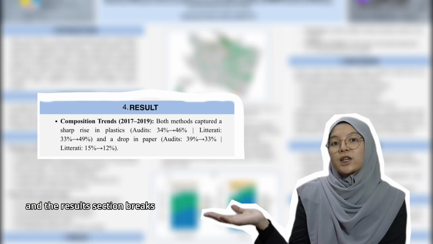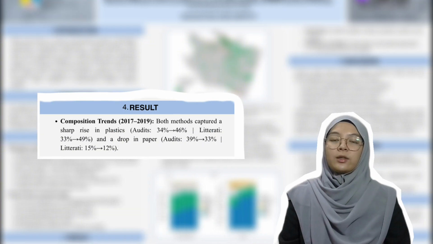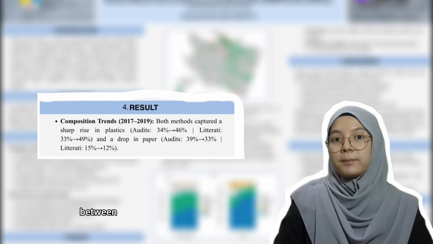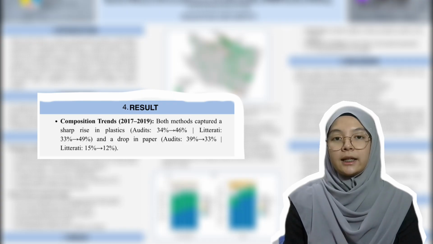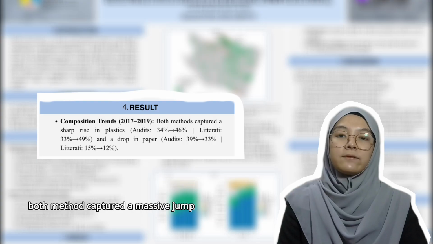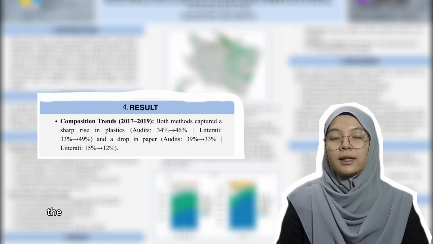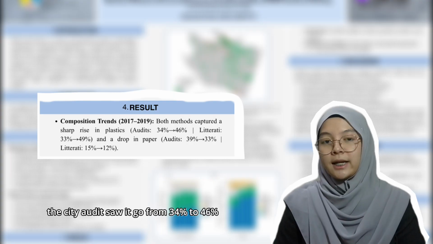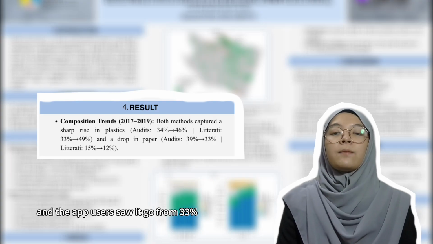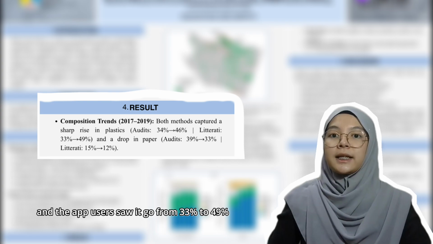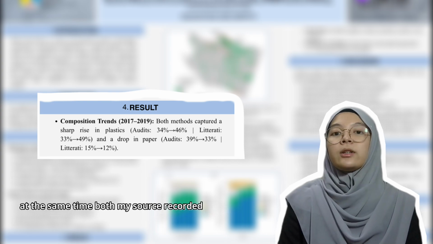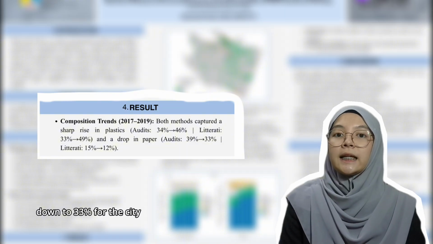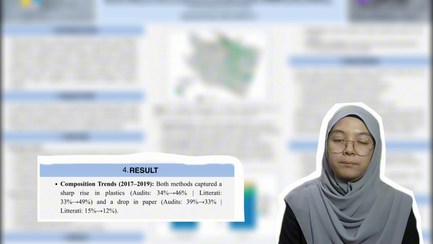And the results section breaks down exactly what the data showed, following 3 steps of the poster. First, let's look at the composition trend between 2017 and 2019. Both methods captured a massive jump in plastic trash. The city audit saw it go from 34% to 46%, and the app users saw it go from 33% to 49%. At the same time, both methods recorded a drop in paper trash, down to 33% for the city and 12% for the app.